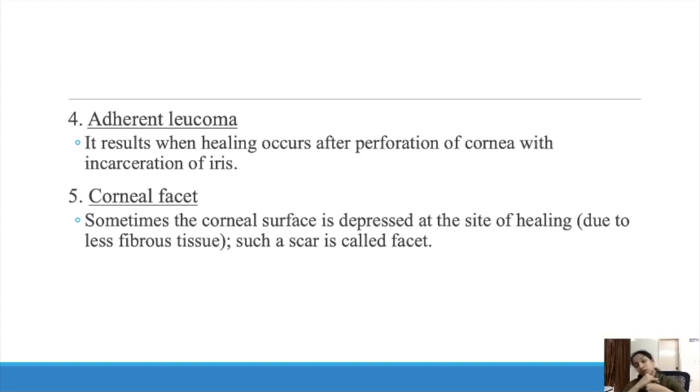Normally, you know, the cornea is like a watch glass. It is projected upwards. But if there is less fibrous tissue, then it won't grow back properly, and it will cause a depression in the corneal area. That type of scar is known as corneal facet.